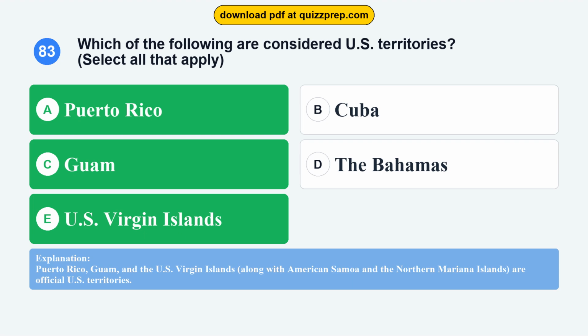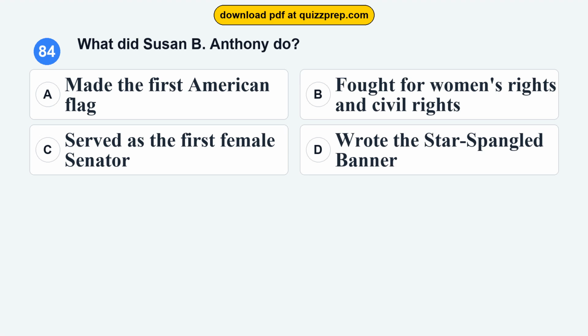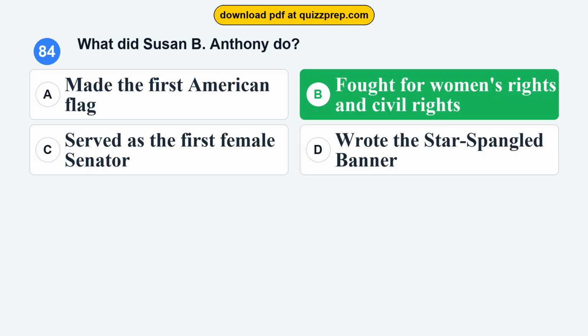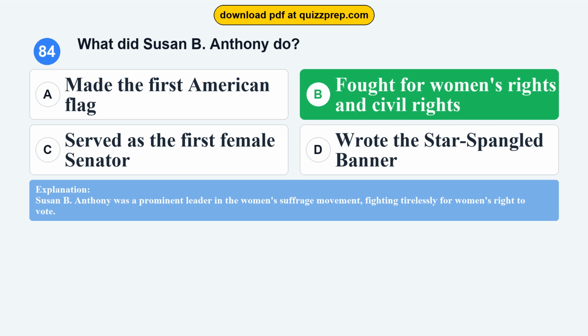Question 84. What did Susan B. Anthony do? Option A, made the first American flag. Option B, fought for women's rights and civil rights. Option C, served as the first female senator. Option D, wrote the Star-Spangled Banner. The correct answer is option B, fought for women's rights and civil rights. Susan B. Anthony was a prominent leader in the women's suffrage movement, fighting tirelessly for women's right to vote.